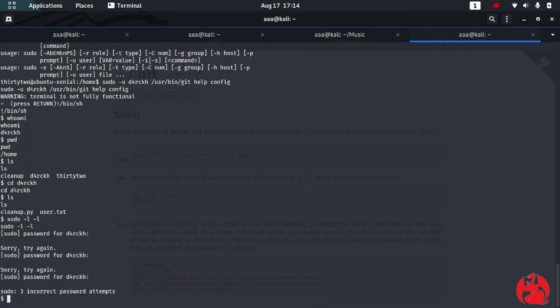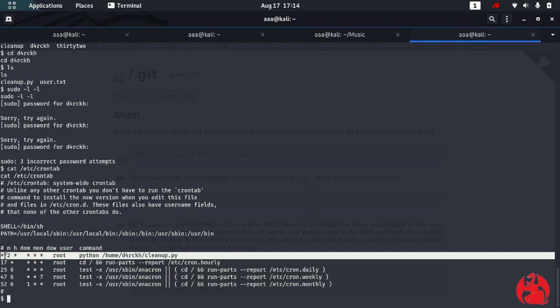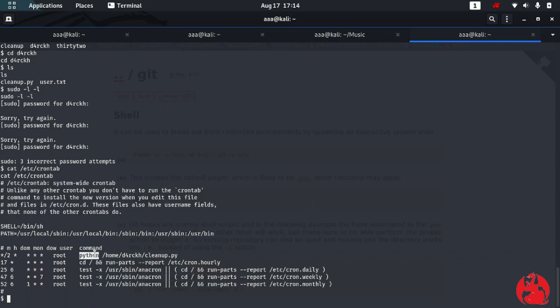Alright, so the first step is checking sudo -l. If that doesn't work, you need to check for cron tabs or cron jobs. So cat /etc/crontab, and we have these many cron tabs running, out of which one is this, which shows that every 2 minutes there will be a Python command which runs this cleanup Python file.